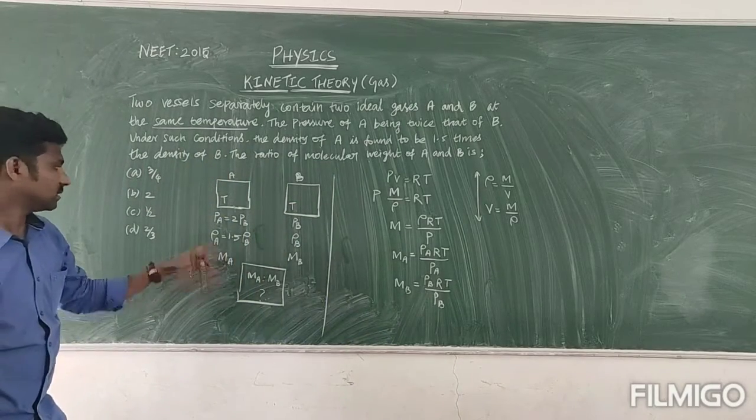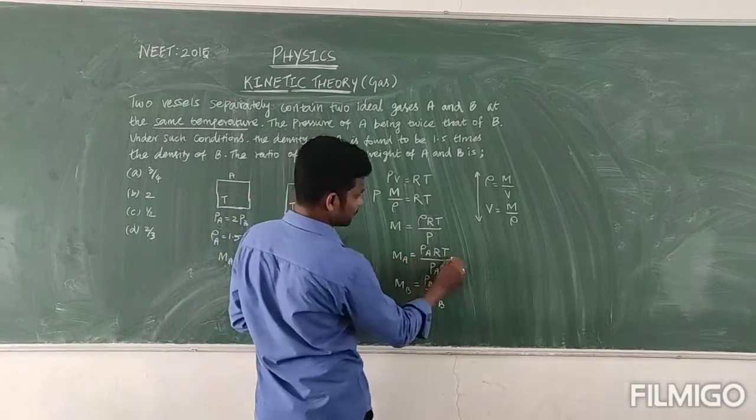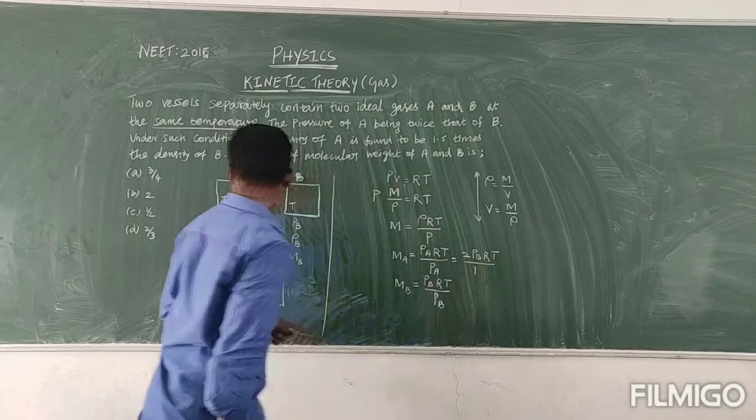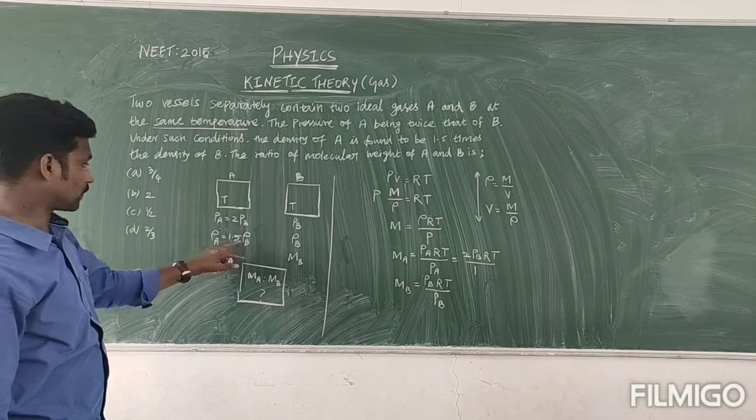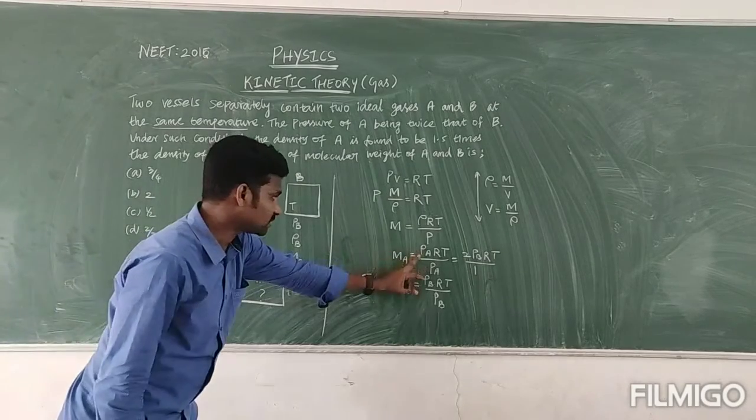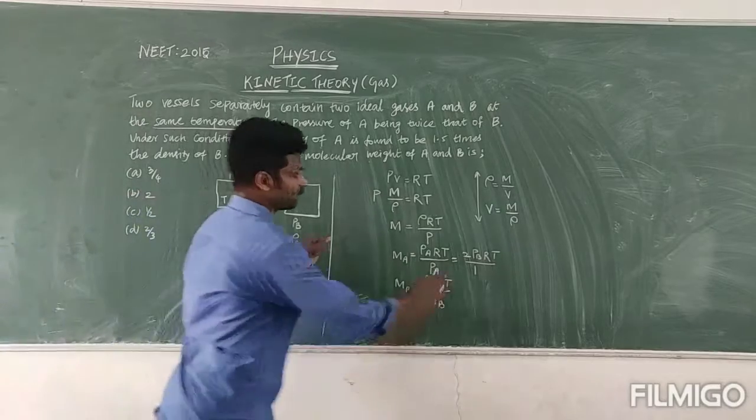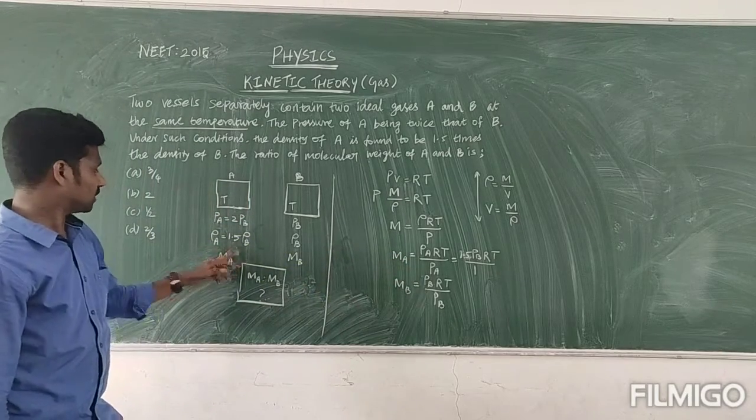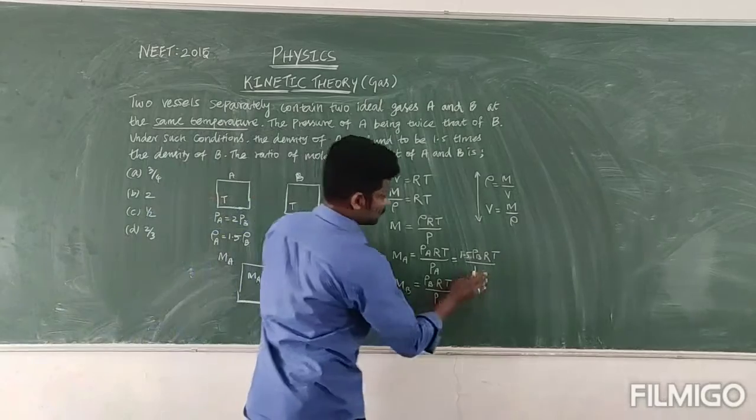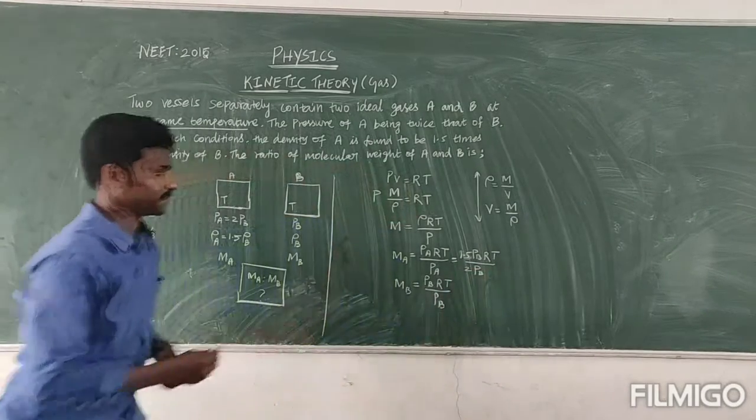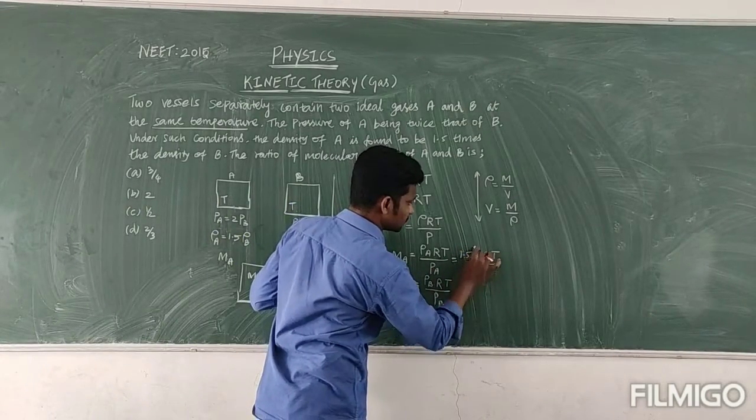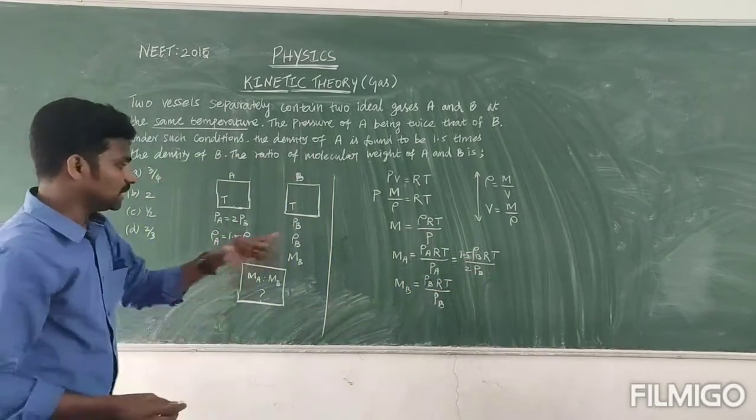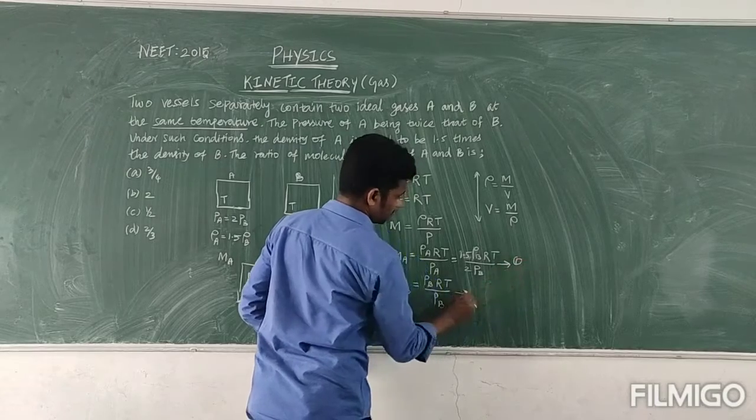But we know very well that the pressure of A is 2 times the pressure of B. So I can replace this value with 2 times the pressure of B. The density of A is 1.5 times the density of B. So here, 2 times the pressure and 1.5 times the density. This is taken as equation number 1, and this is equation number 2.